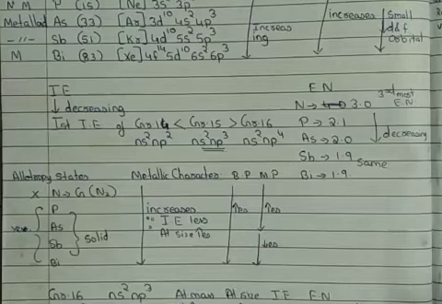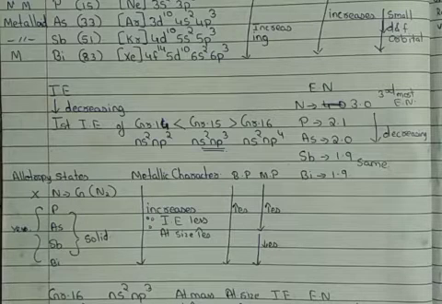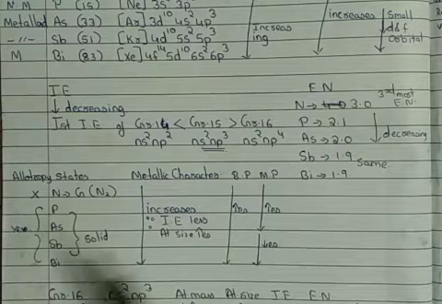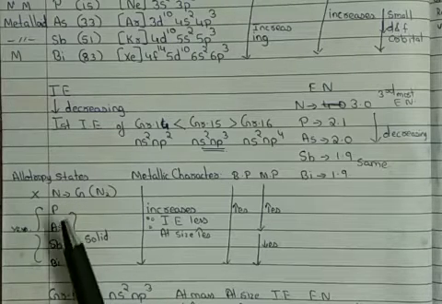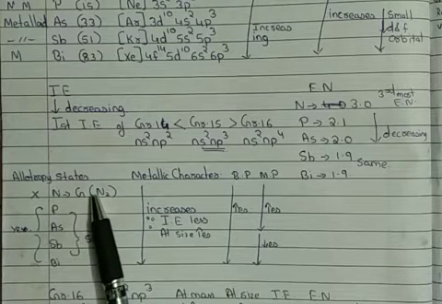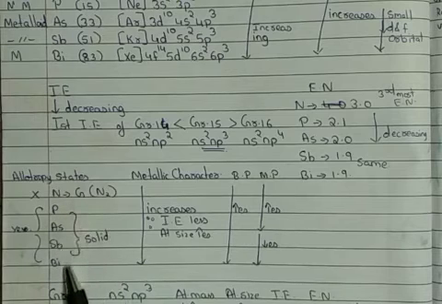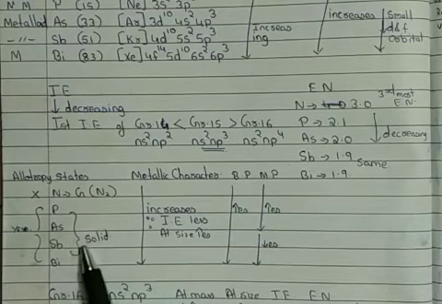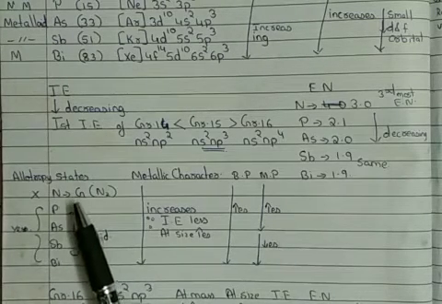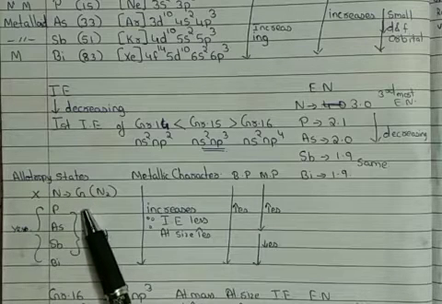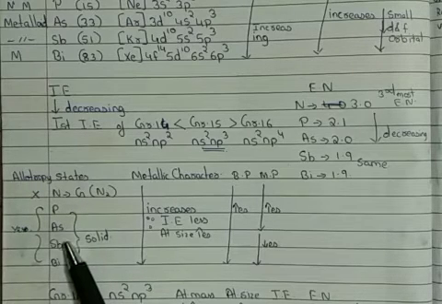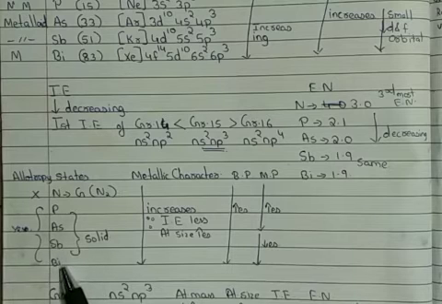So after doing the physical properties of group 15, the next part we have to see is the states of elements of group 15. Nitrogen is in the form of gas, whereas other elements of group 15 are in the form of solids. Then their nature: nitrogen and phosphorus are non-metals, arsenic and antimony are metalloids, whereas bismuth is a metal.